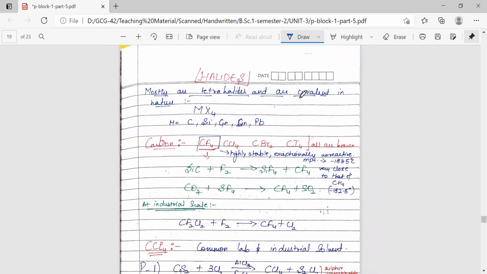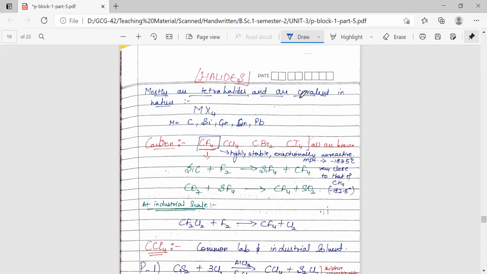Now coming to the halides. The most common halides, which are mostly studied, are tetrahalides. Tetrahalides are known for all the elements, and for carbon all the tetrahalides are known. Firstly we will discuss CF4. It is highly stable and exceptionally unreactive. It has a melting point of minus 183 degrees Celsius, and its properties resemble those of methane. It can be prepared by the fluorination of silicon carbide, which gives the formation of SiF4 and CF4.